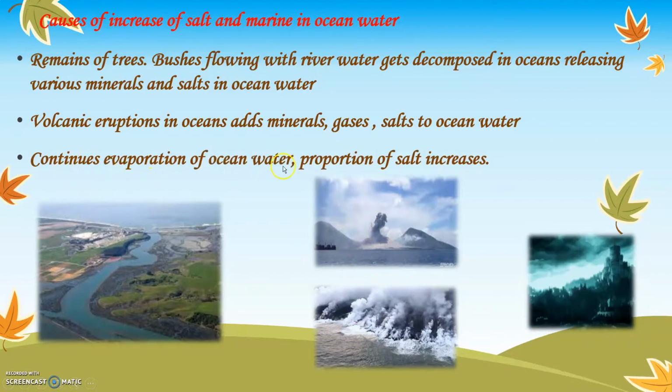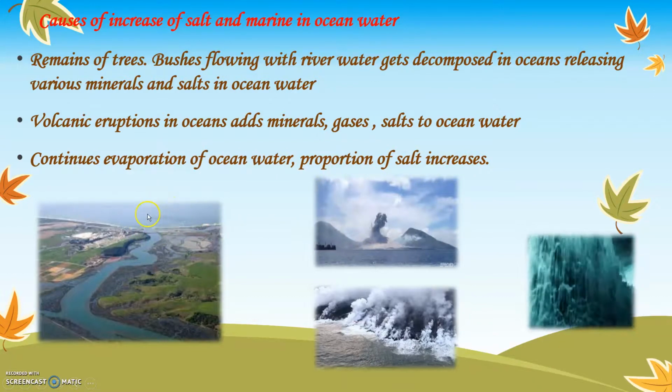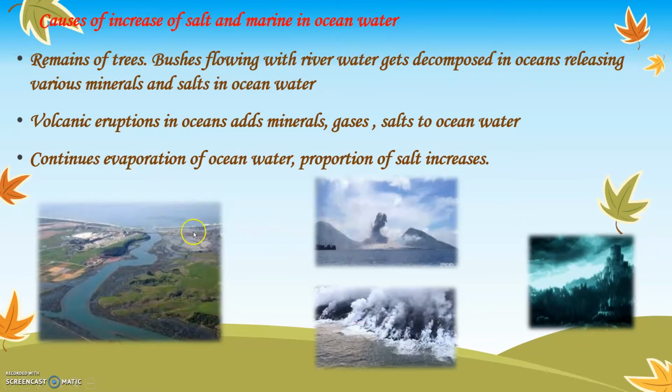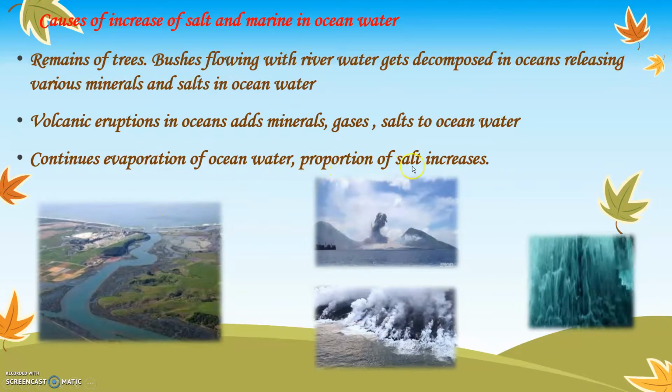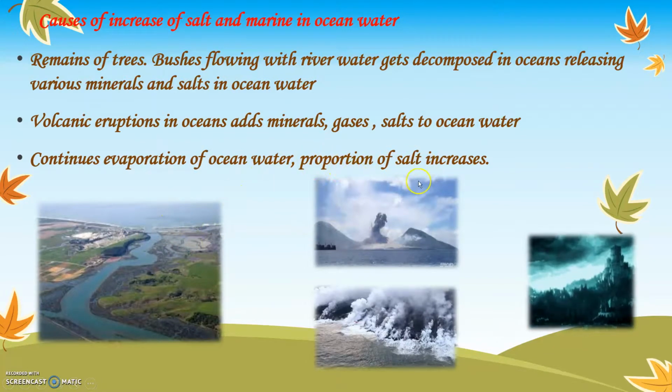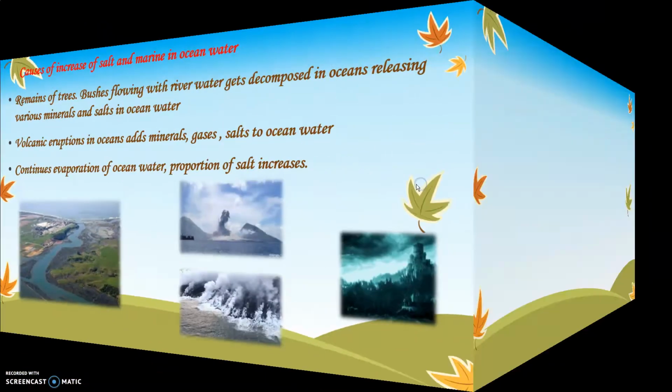Continuous evaporation of ocean water increases the proportion of salt. We have understood that because of the sun, the water in the sea and the ocean evaporates, which leaves behind a great portion of salt. Because of that, the water in the ocean and in the sea becomes salty.